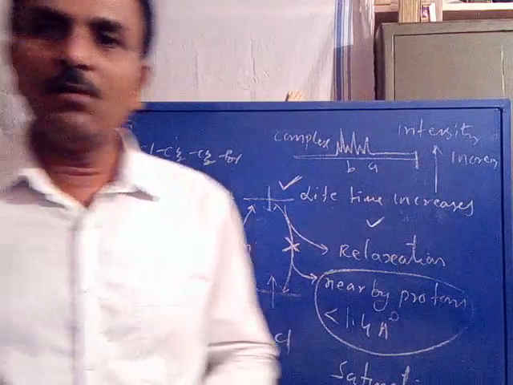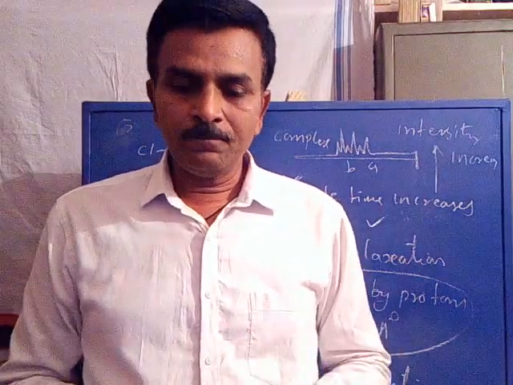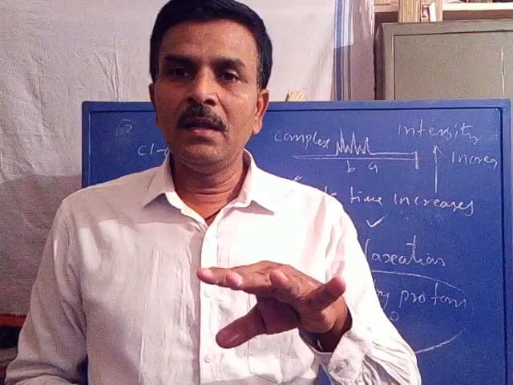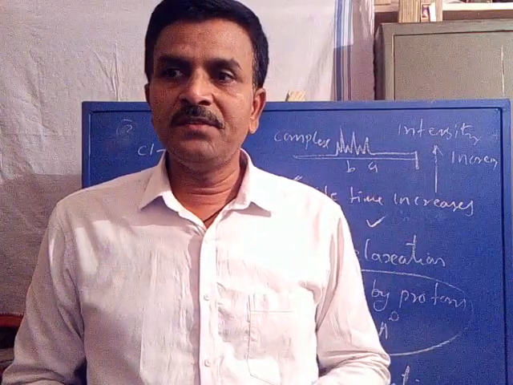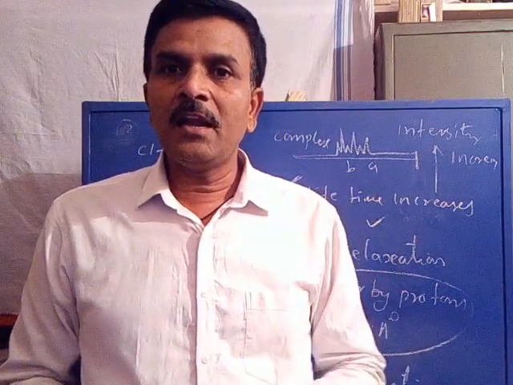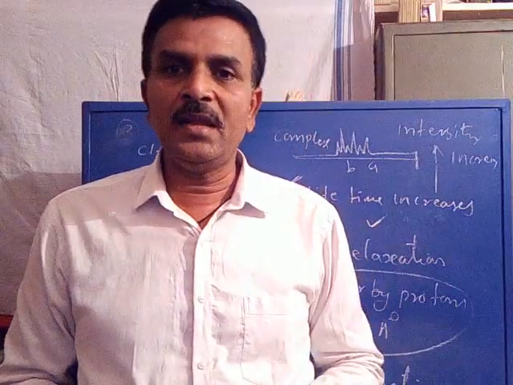So this is called the NOE technique. Once again, the NOE technique can be used for simplification, where the signal can be interpreted by the process of increasing intensity.